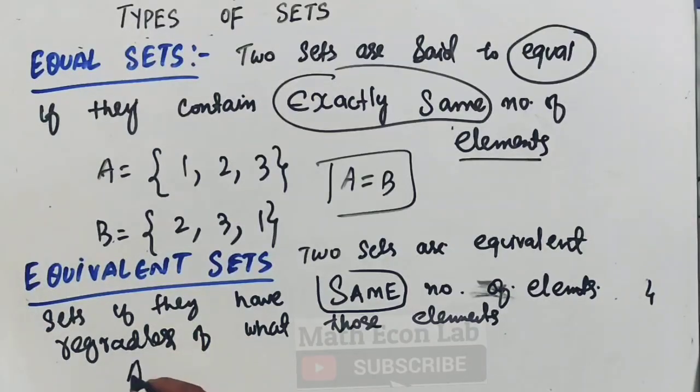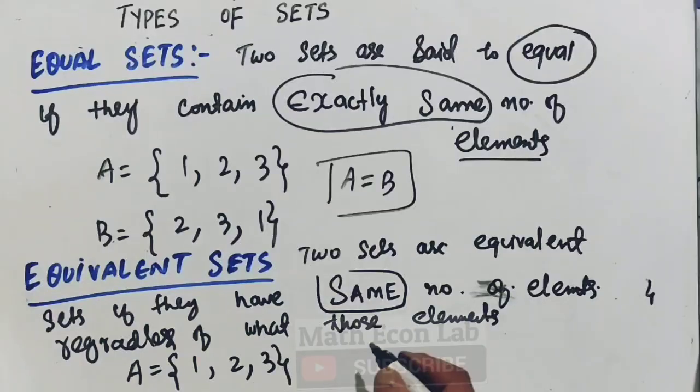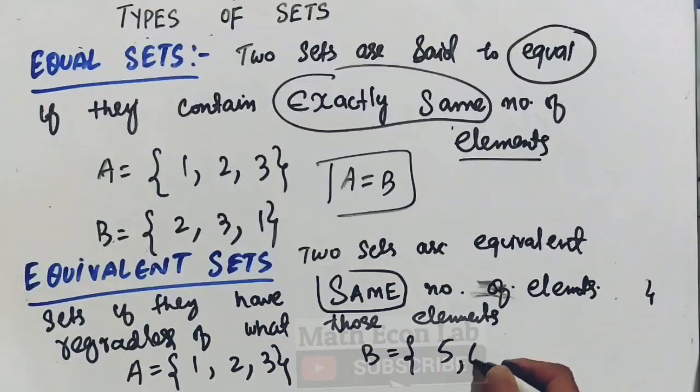let us suppose A is a set which contains the numbers 1, 2 and 3, and I have another set B which contains, let us suppose, 5, 6, 7. We say these two sets are equivalent sets. Regardless of what the elements are, if the number of elements is the same, they are equivalent.